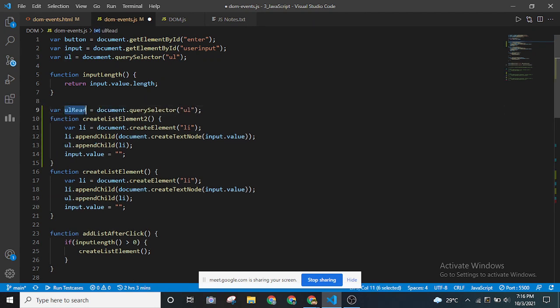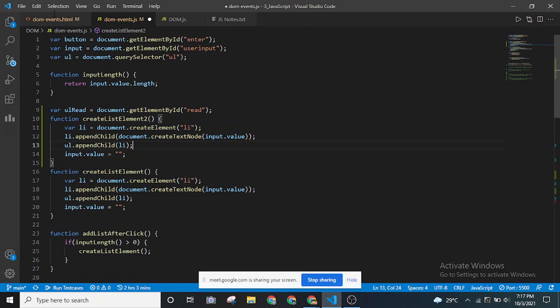Let me create a new variable, ulRead, which will select using getElementById, and I'll be using read this time instead of the query selectors. Now it will grab the unordered list that I have set.